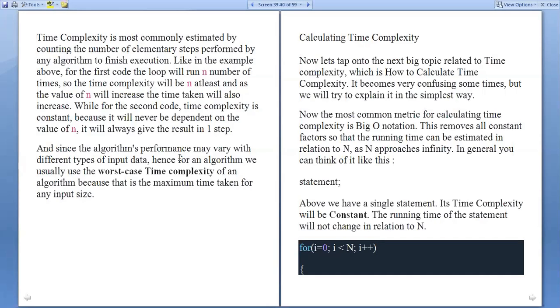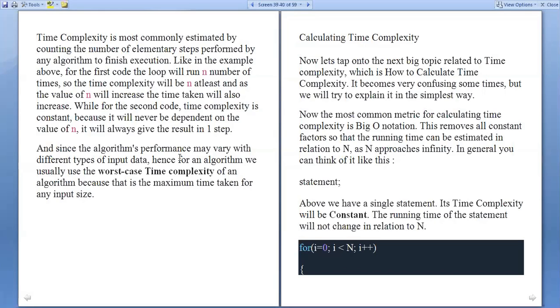Suppose you want to find an element in the array which is at the last, the n minus 1 index. Array elements are represented starting from 0 up to n minus 1, so there are n number of elements in the array. Suppose the required element is at the last index. What will you do? In linear search, you need to compare each and every element.